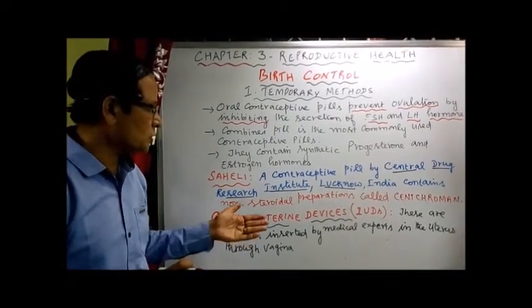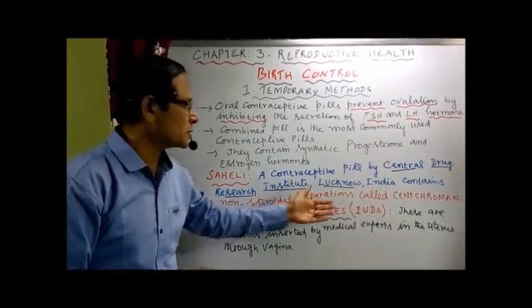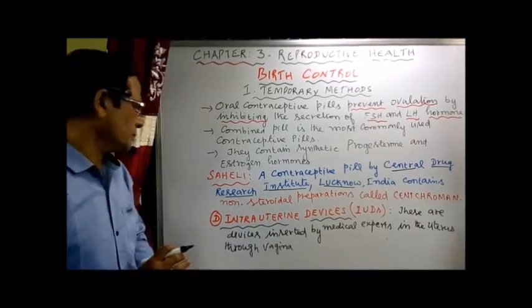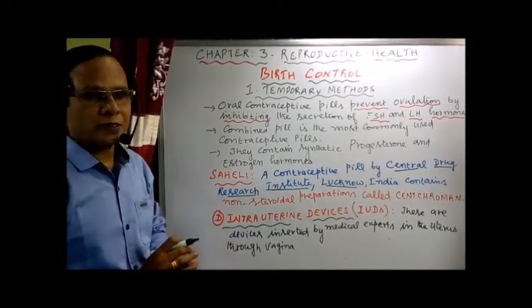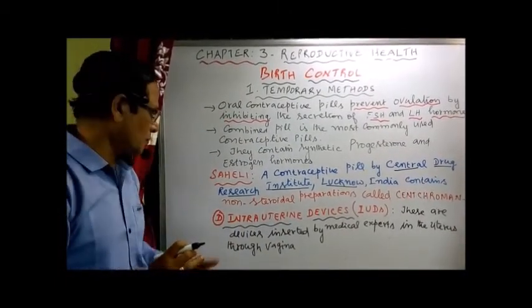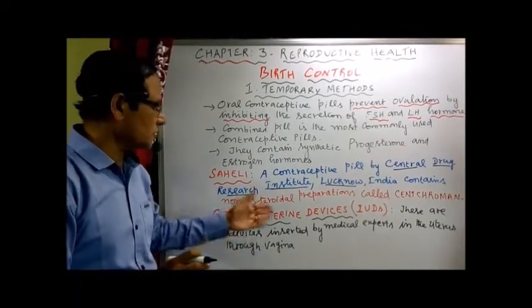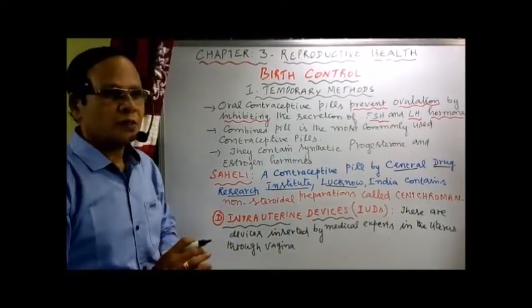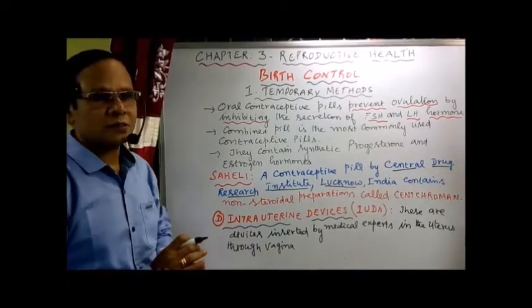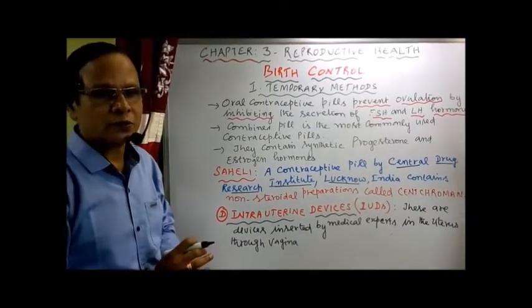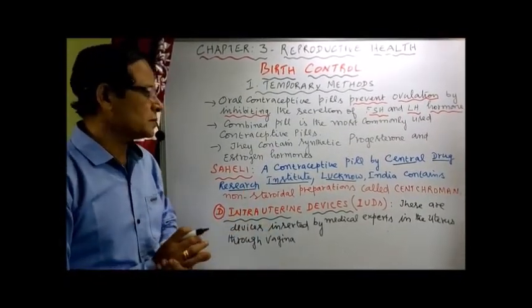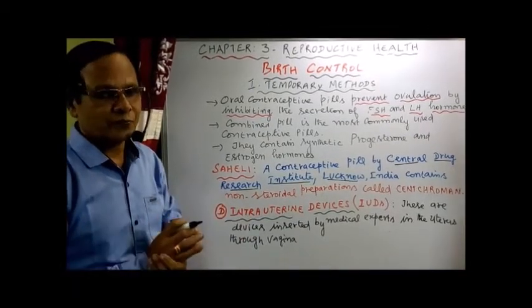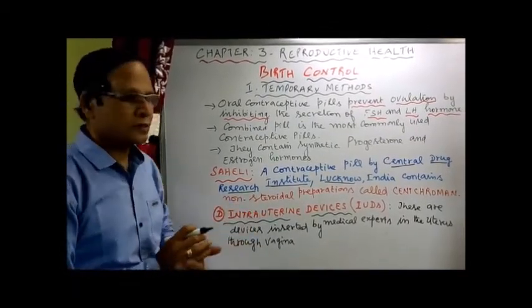It contains what is called a non-steroidal preparation, Centroman. Now the last one, under the barrier methods, the fourth one: intrauterine devices. These are devices inserted by medical experts in the uterus, particularly through the vagina. That is what's called intrauterine devices.